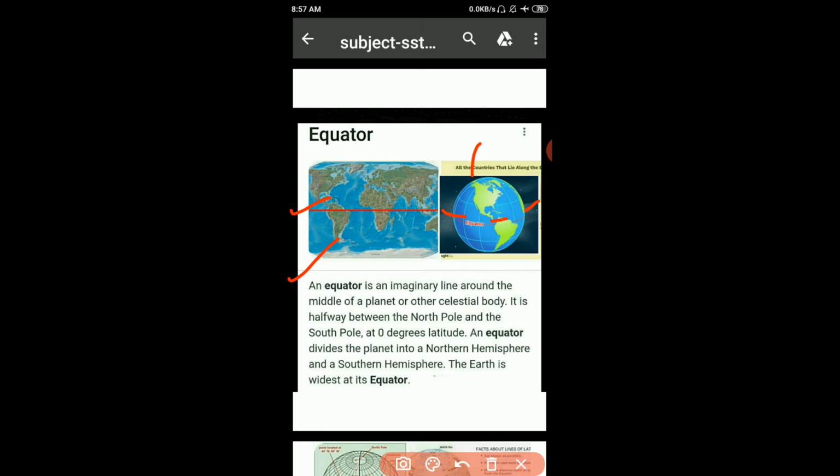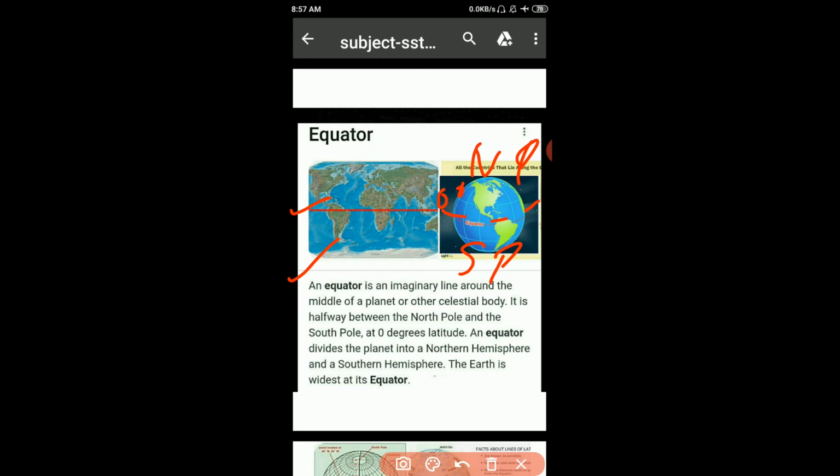This is North Pole and this is South Pole. At 0 degree latitude, it is equator. It is on 0 degree latitude. And equator divides our earth into two equal halves. It is southern hemisphere and northern hemisphere.